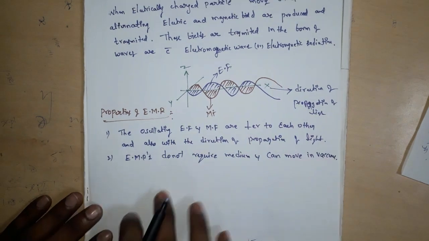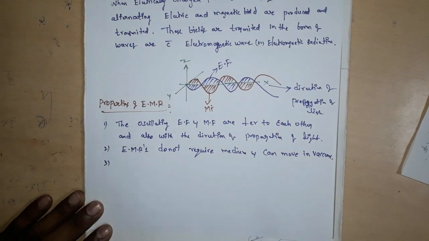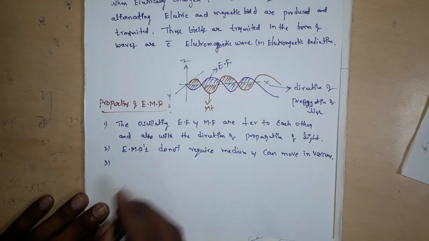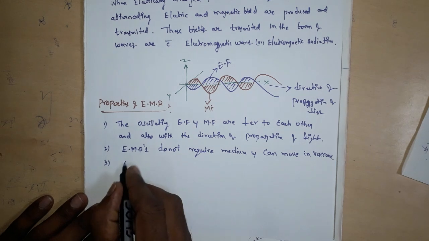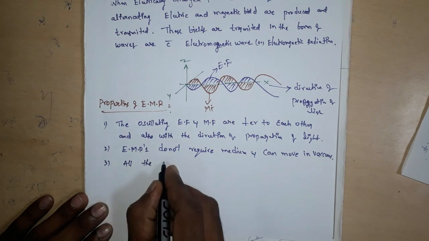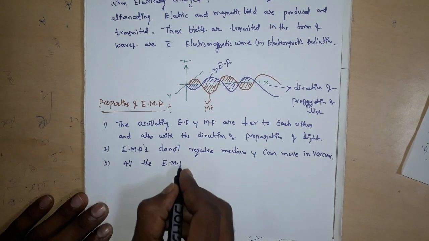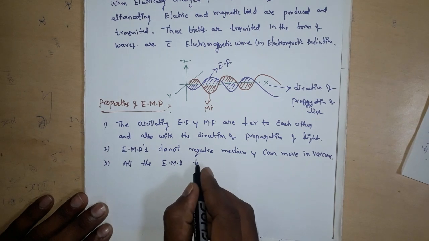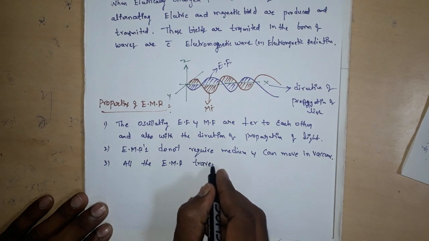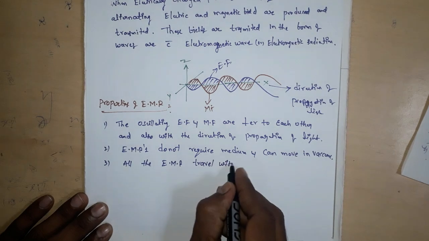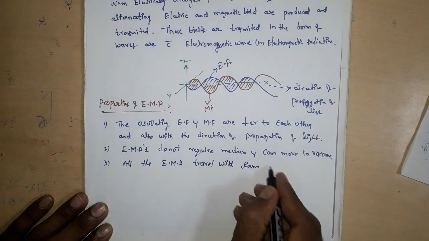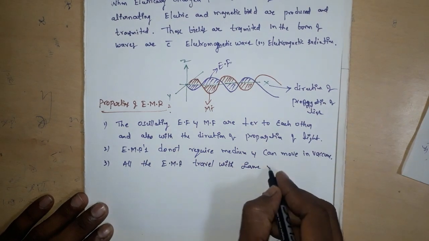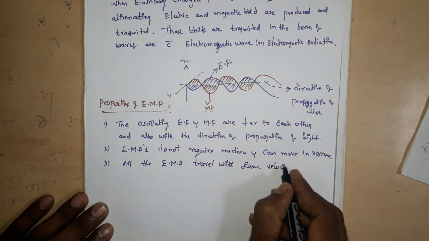Okay, this is the second property. Third property: all the electromagnetic radiations travel with the same velocity, the same speed.